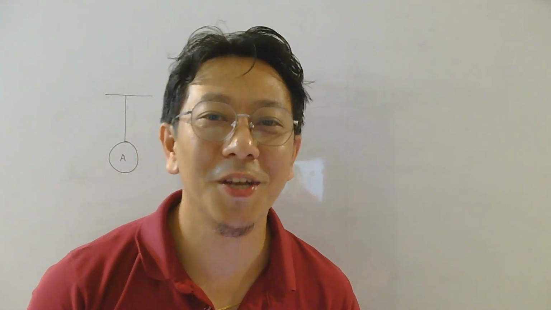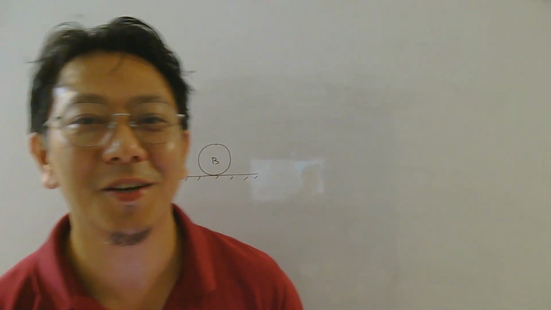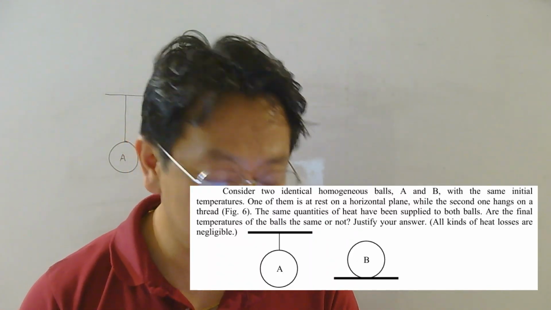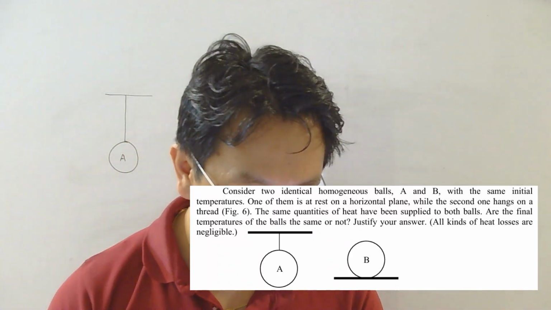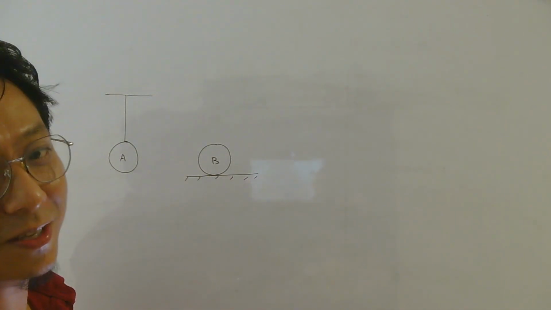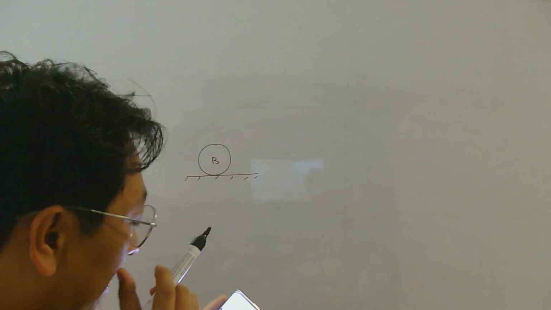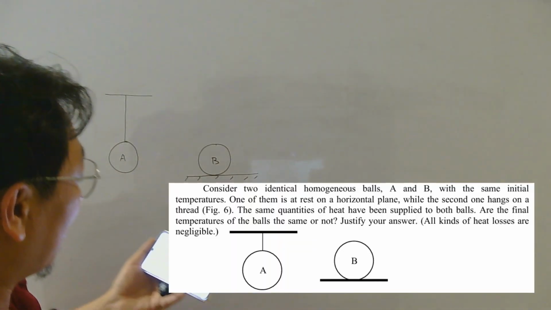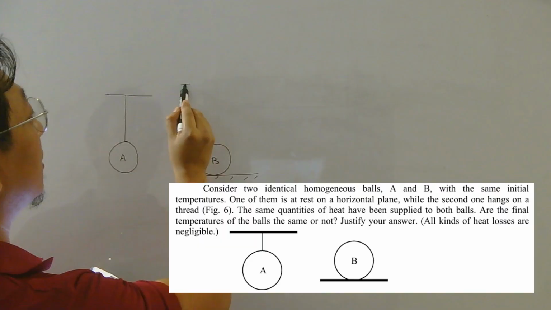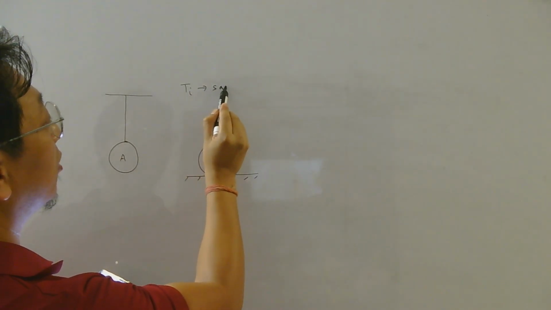Hi everyone. Today I brought a question from the topic of thermodynamics. So let us discuss the question. It says, consider two identical homogeneous balls A and B. So they are identical. Okay, mass is same, specific heat is same, radius is same, with the same initial temperature. So starting temperature, initial temperature is same for both of them.